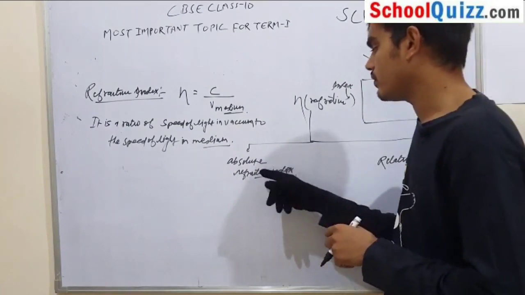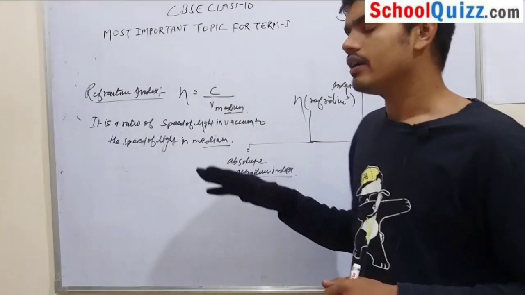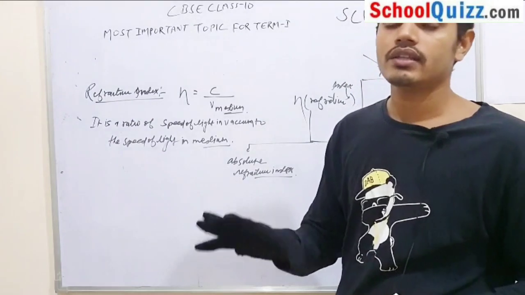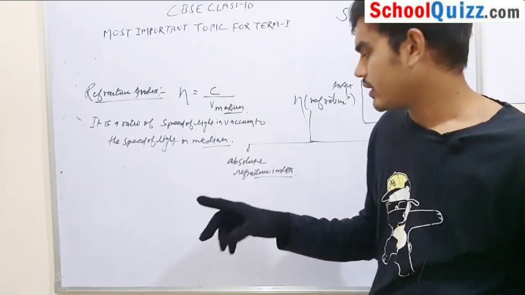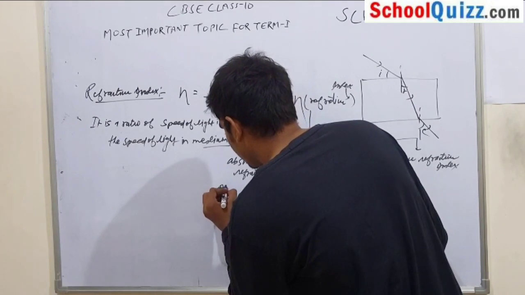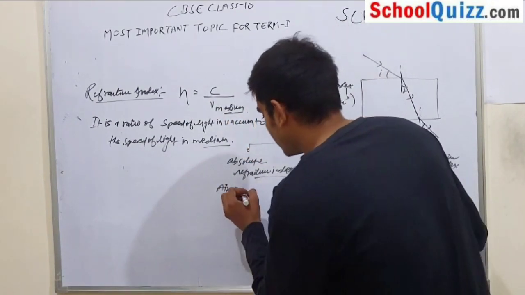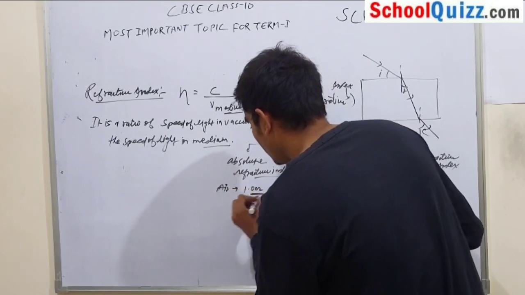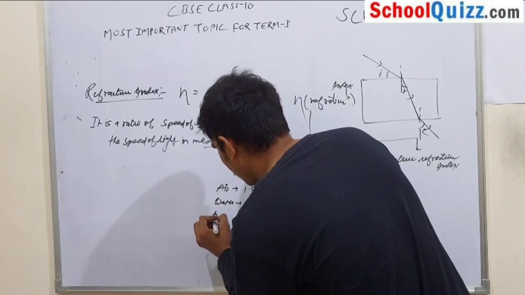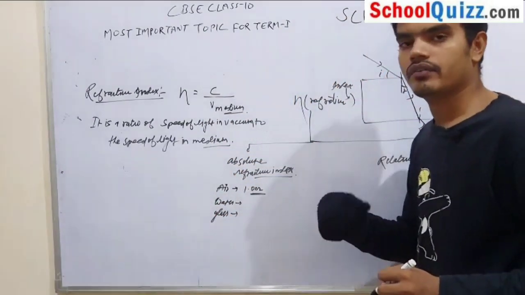What is absolute refractive index? Absolute refractive index is the refractive index of a material's property, okay. Every material has its own different refractive index value. Suppose your material is air, then the refractive index of air is 1.002, and if your material is water, then the refractive index will change.